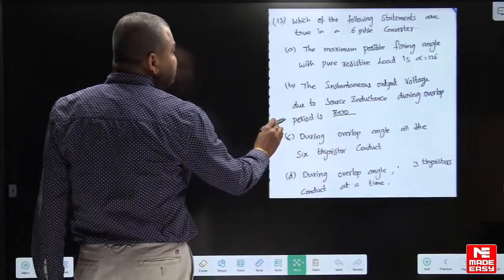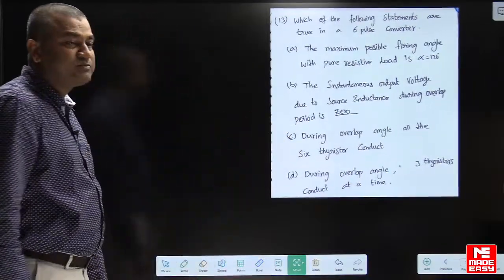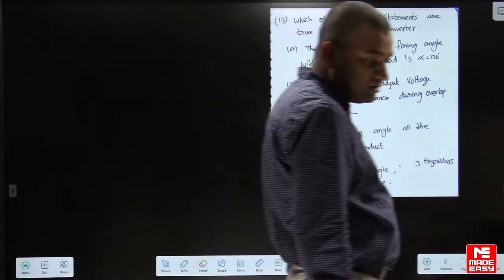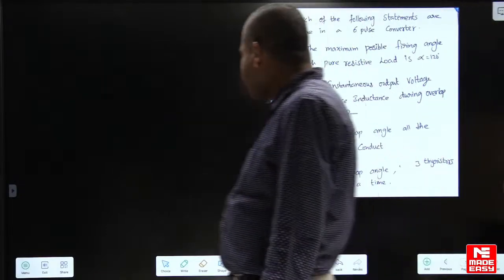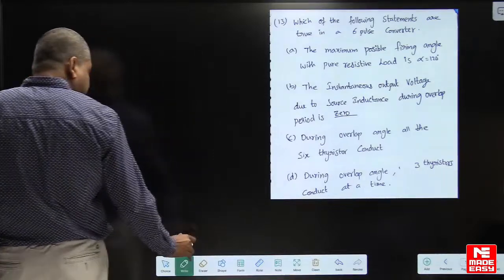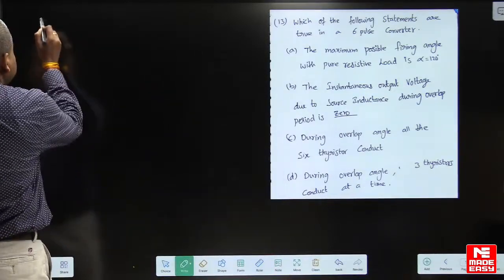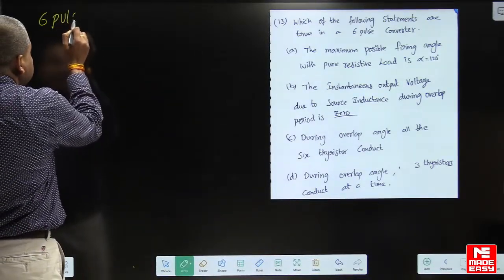Which of the following statements are true in a 6-pulse converter? Yes, what is the answer? This is related to the 6-pulse converter.